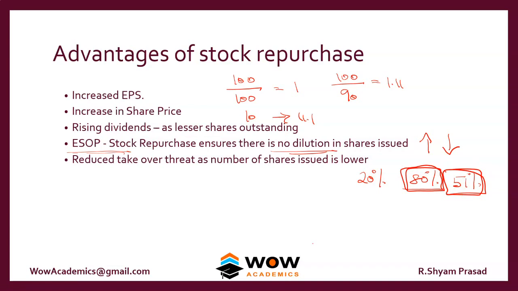But if the share ownership is 40% and 60% is in the stock market, then it's very difficult to buy 51%, because the 60% would be with several people. So the concept is, the total number of shares in the market should be less.